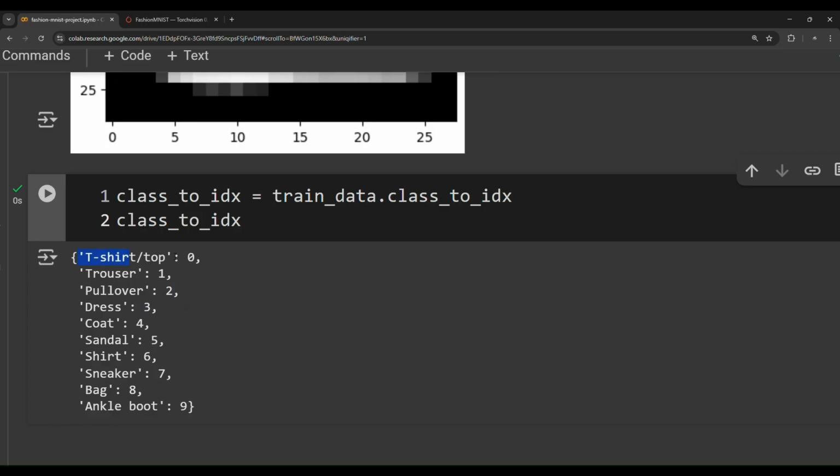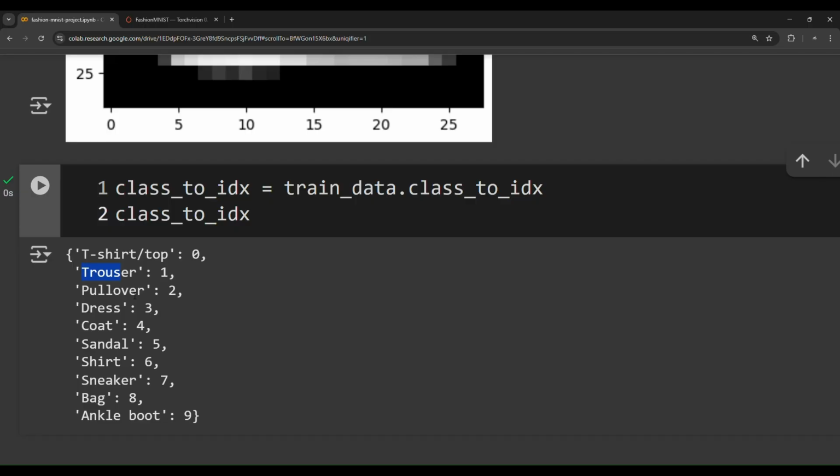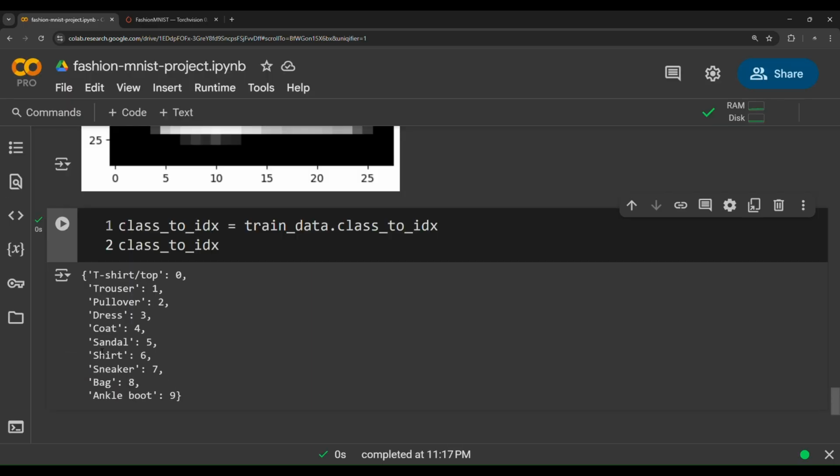As you can see, the label of t-shirt is 0, the label of trouser is 1, the label of pullover is 2. So these names are for us as humans. We humans like to read things in textual format, but models, computers, machines like to deal with numbers, with some numerical encoding. So these are for machines, and these are for us as humans.